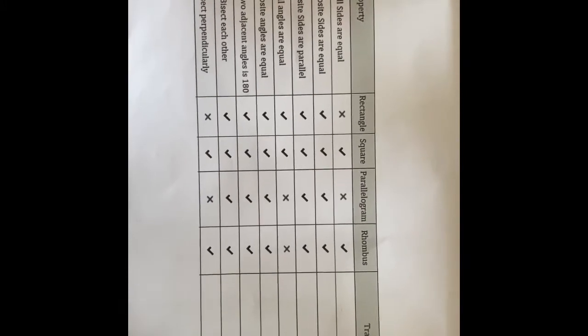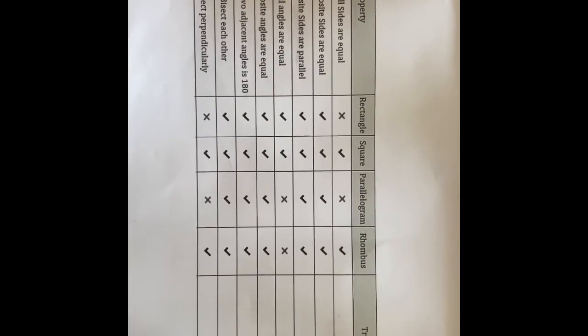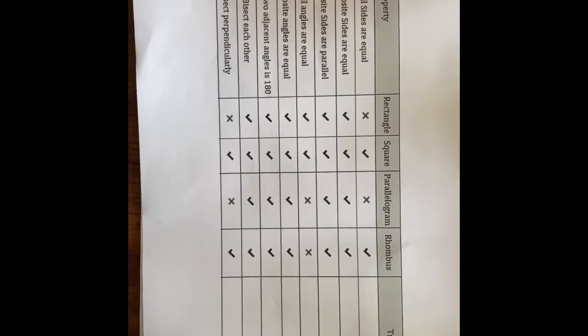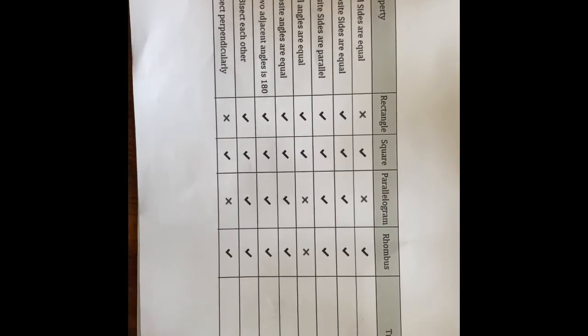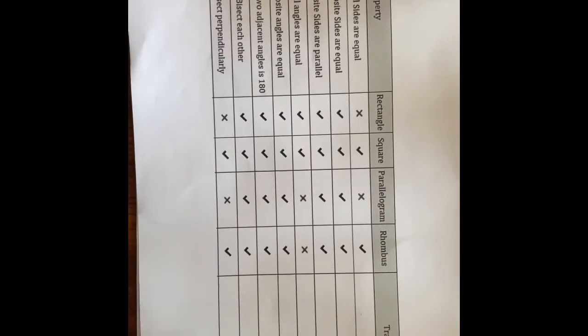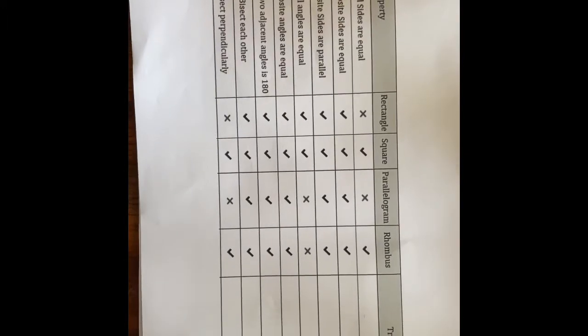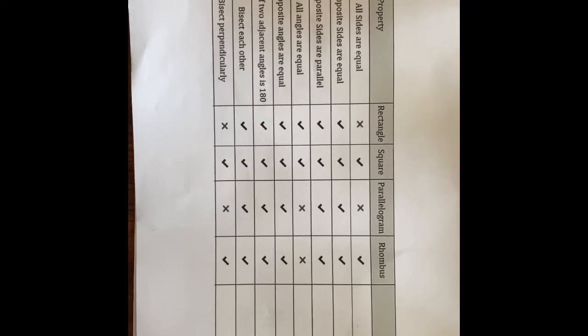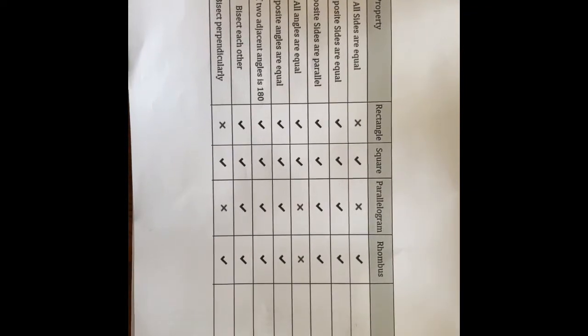Next is a rhombus. A rhombus is a quadrilateral which has the following four properties. Opposite angles are equal, all sides are equal, and opposite sides are parallel to each other. Diagonals bisect each other perpendicularly, and the sum of any two adjacent angles are 180 degrees.